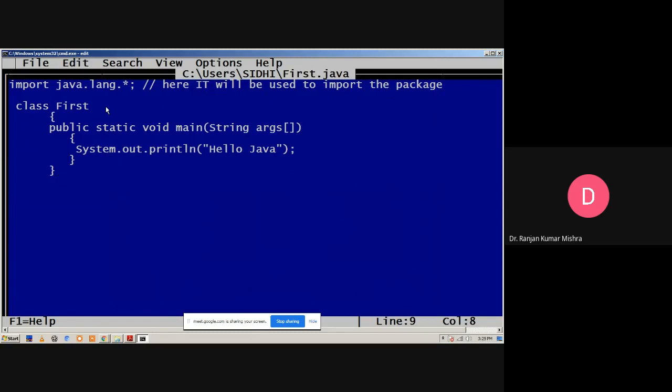It may be possible that there is more than one class in Java. In that situation we have to select the class name which contains the main method. Here we use the main method. In C++ generally we use the name function, but in Java we say method instead of function. Java is case sensitive, so this program is called first.java, not a small first.